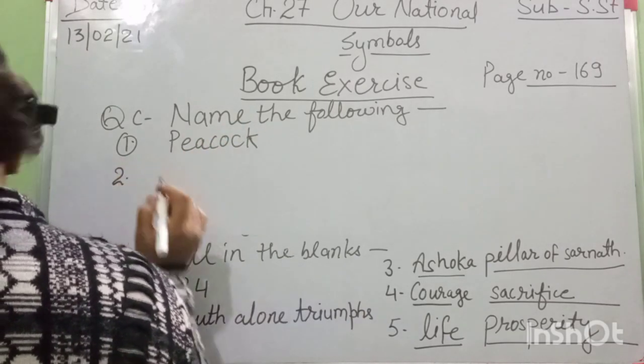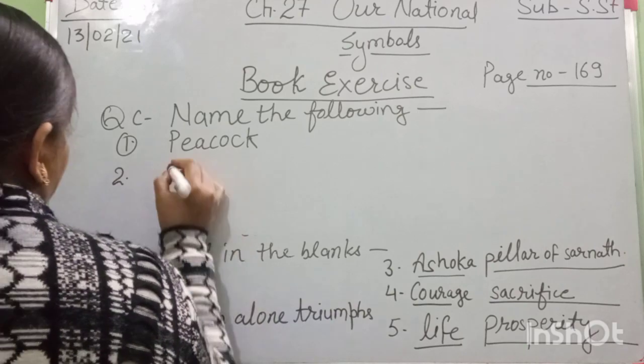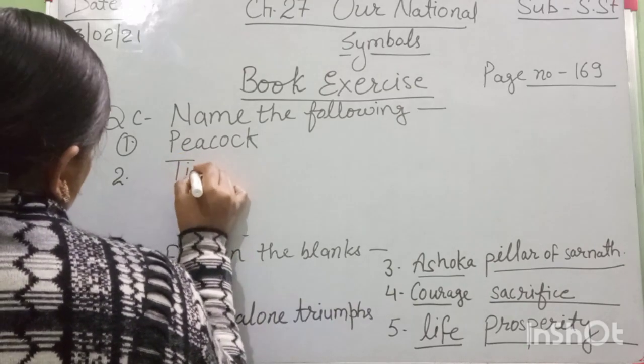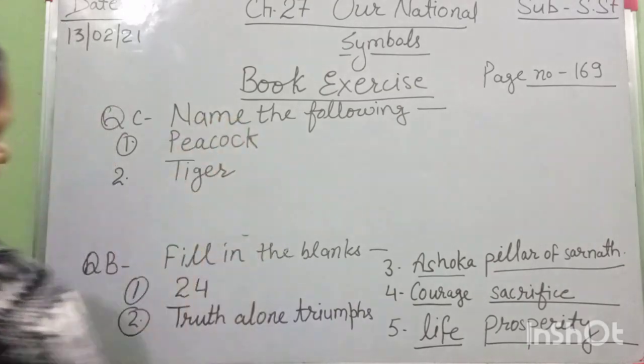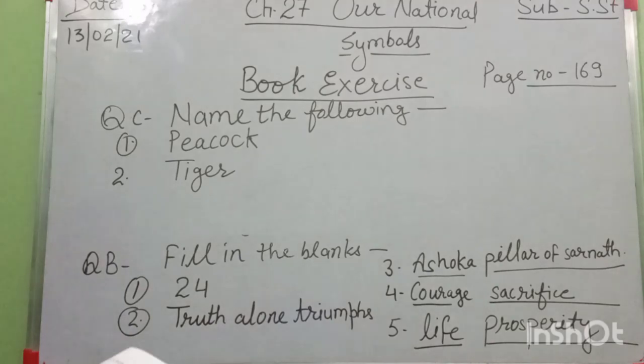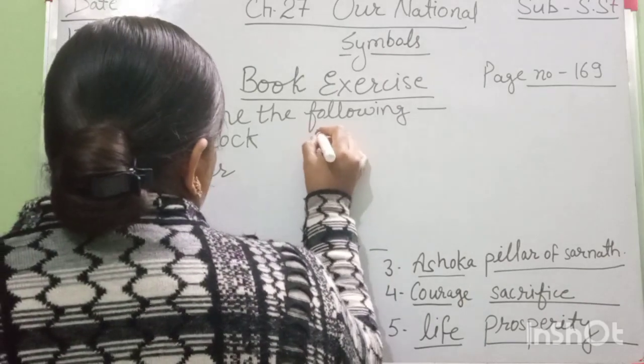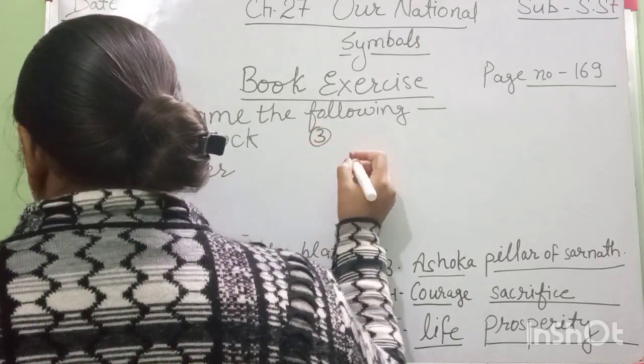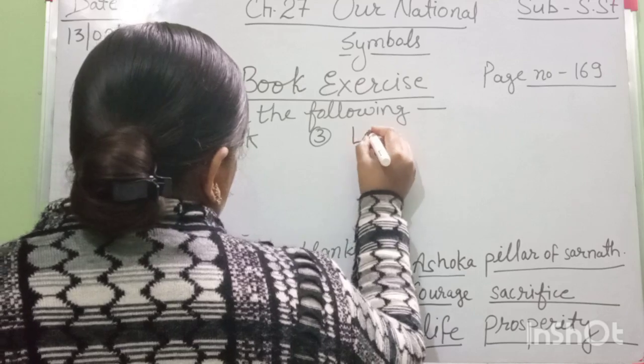Question number 2: our national animal. I don't know, beta. Tell me, anyone. It is a tiger. Tiger is our national animal. The next, question number 3: our national flower. Our national flower is lotus.